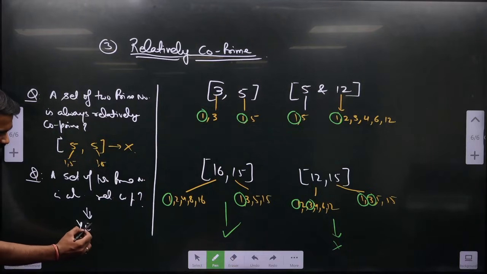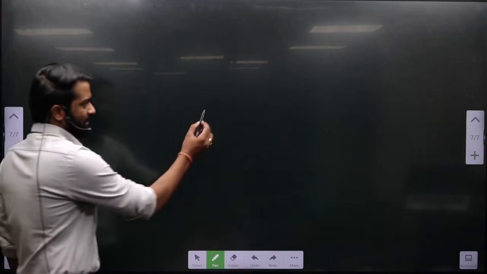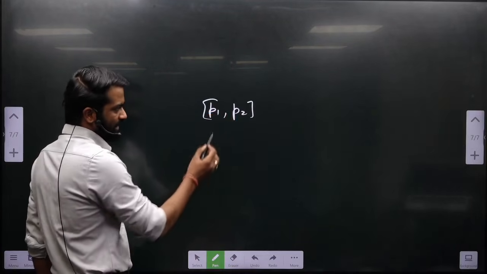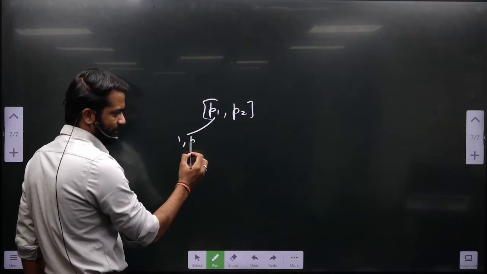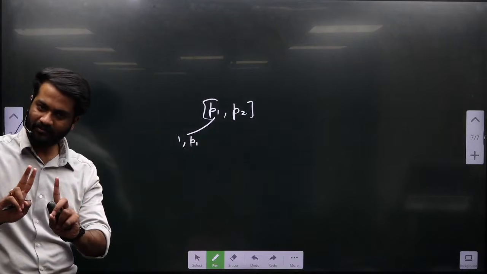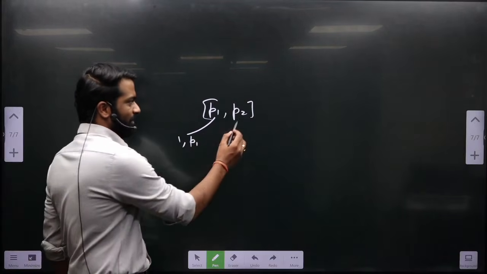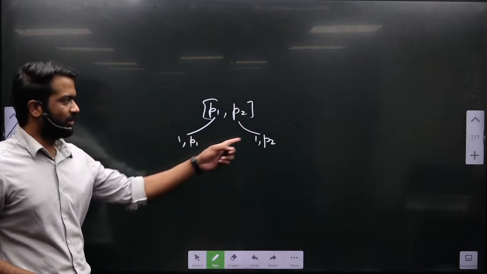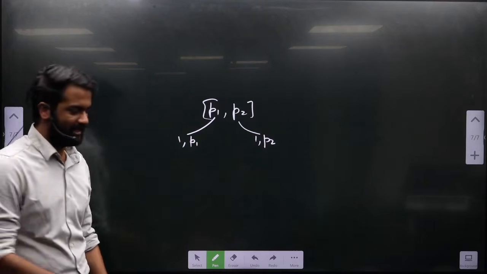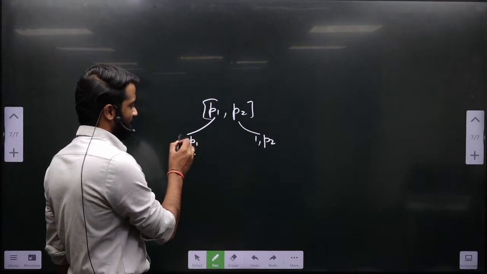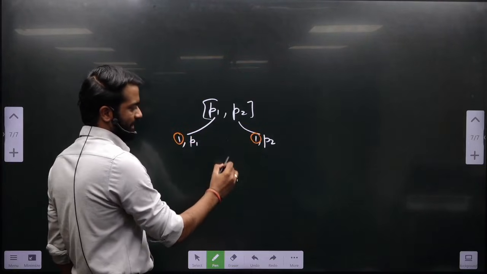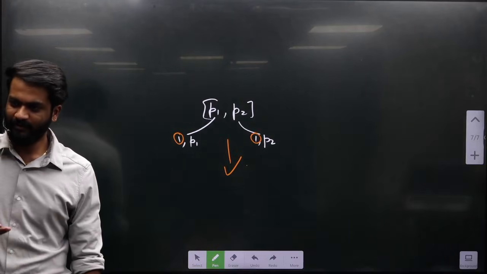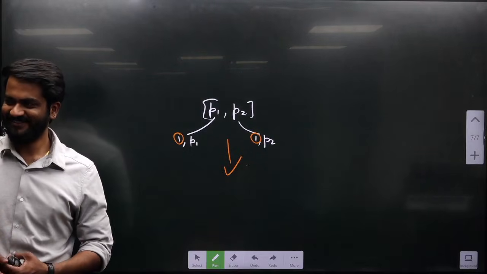Yes. See why? Let's say there are two prime numbers p1 and p2, both are different. This p1 will have the factors 1 comma p1, only two factors since it is a prime number. And this p2 will have the factors 1 comma p2, and we already know p1 is not equal to p2, and if that is the case, the only common factor is 1, and hence this is a relatively co-prime set. Now let's look at something a little more complex.